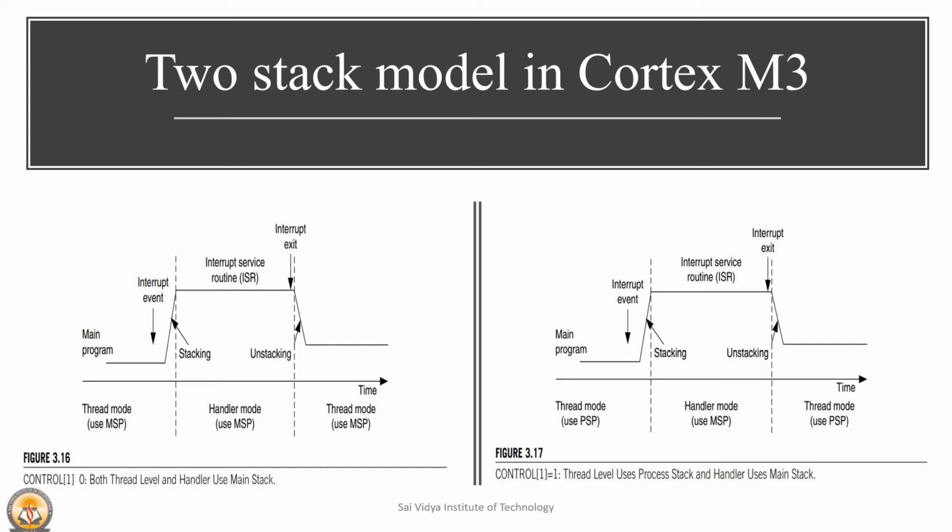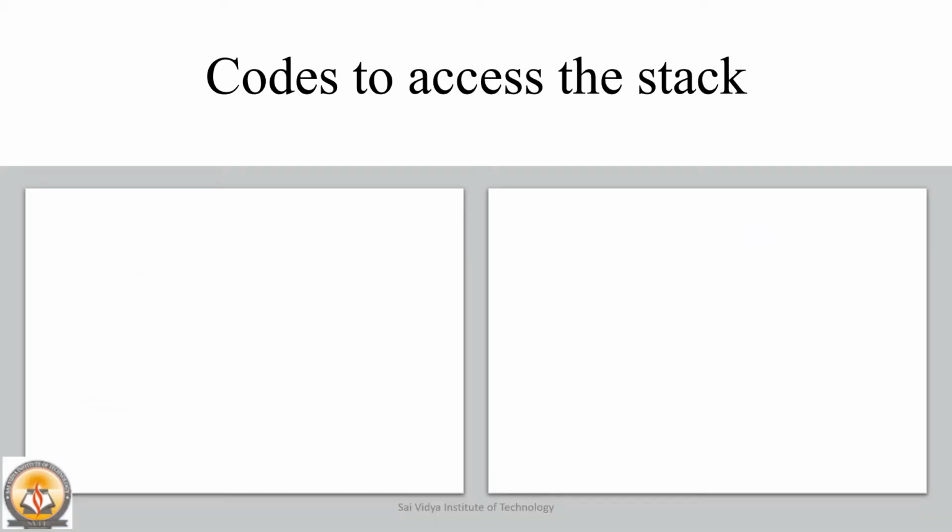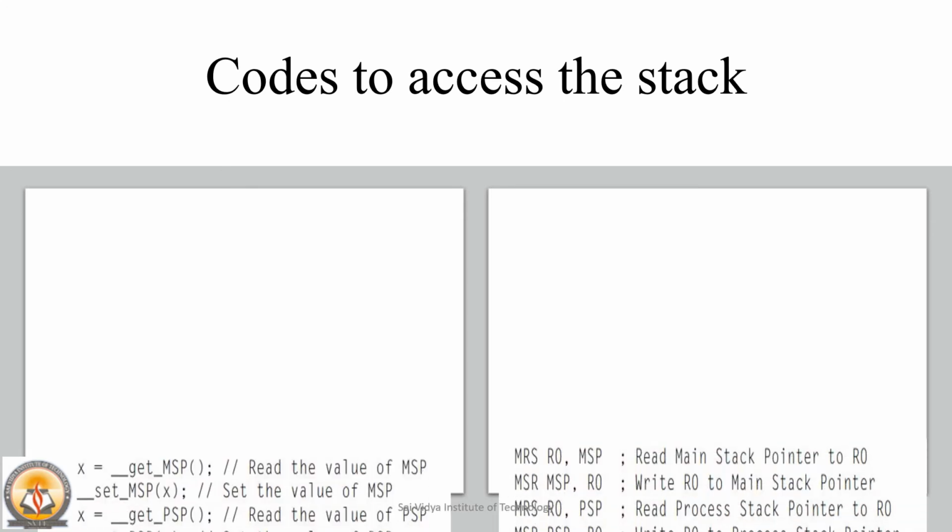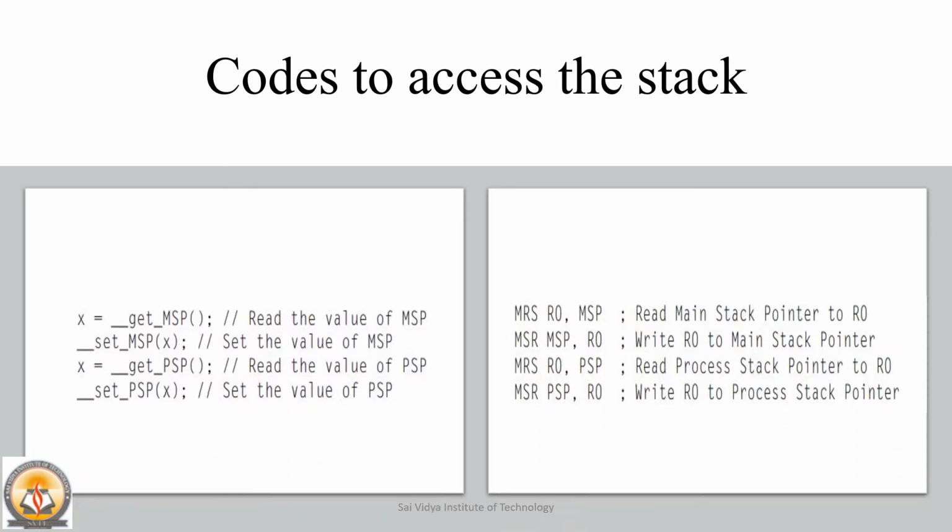It is not recommended to change the current stack pointer value using a high-level C program. The codes to access the stack can be seen on the left hand side and the right hand side. The left hand side represents the high level C language code to access the MSP and the PSP stack pointers, whereas on the right hand side we can see the assembly level code to change the values of the MSP and PSP.